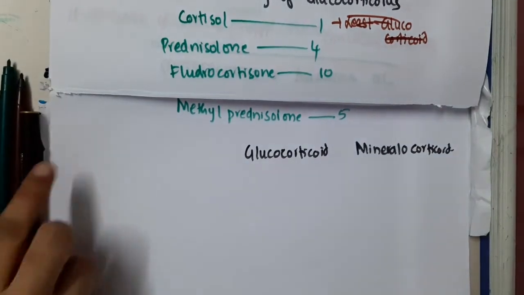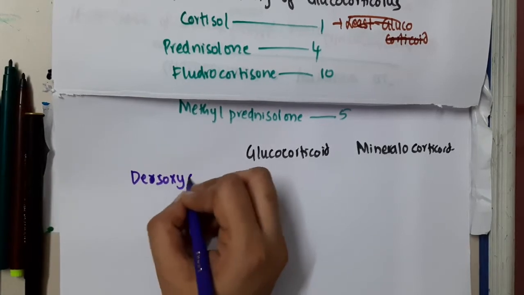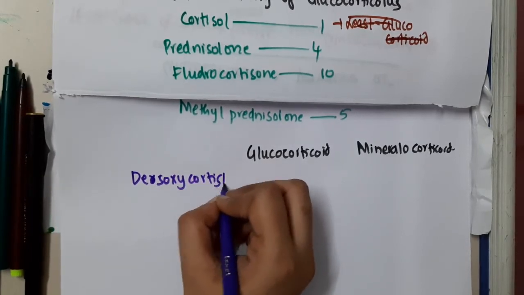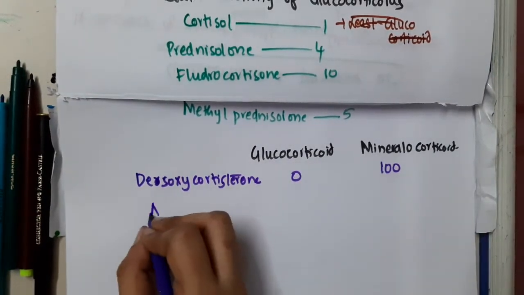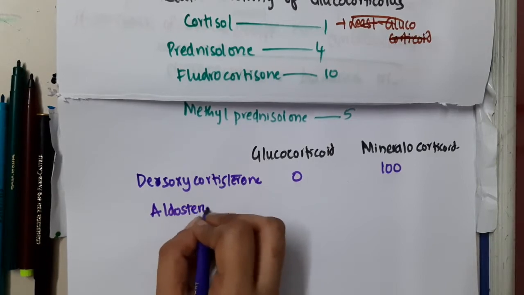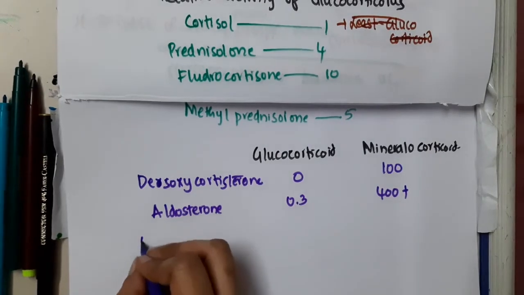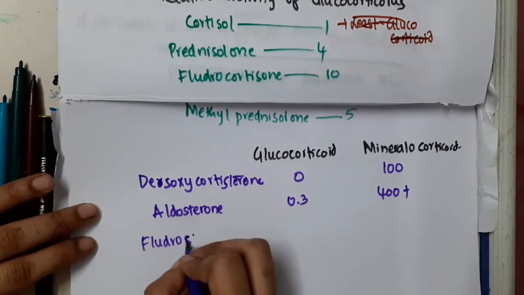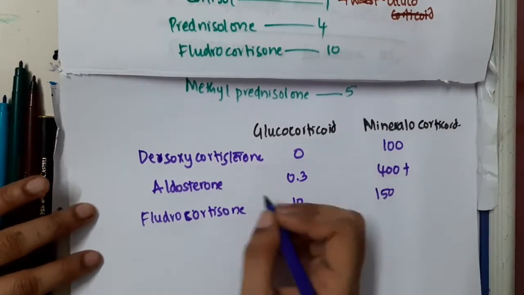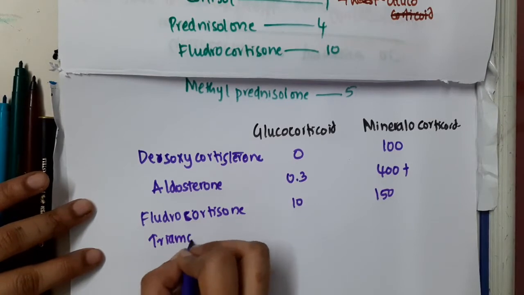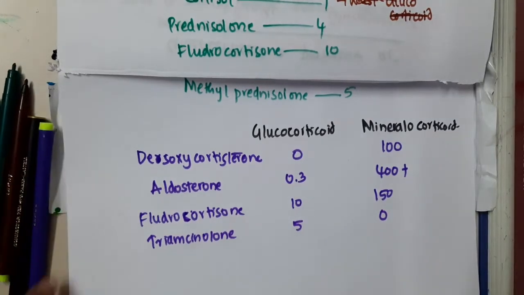If you see this, first we have desoxycortisone. Desoxycortisone has 0 glucocorticoid activity. It has 100 times mineralocorticoid activity. Aldosterone has 0.3 glucocorticoid activity and 400 plus mineralocorticoid activity, whereas fludrocortisone has 10 times glucocorticoid activity and 150 times mineralocorticoid activity. Then we have triamcinolone. It has 5 times glucocorticoid activity and 0 times mineralocorticoid activity.